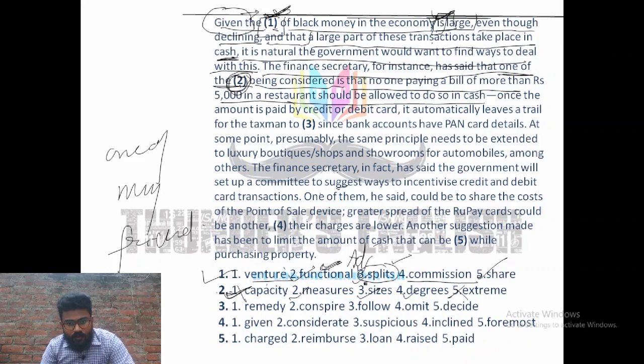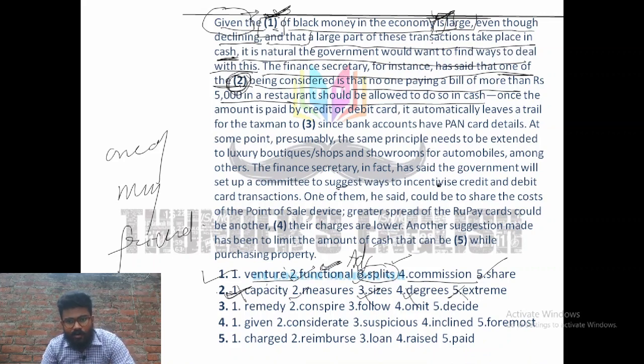So here we have the word sizes, which is not associated with the solution, and degrees is kind of a problem. You may consider the word degree as some kind of step, right? But degree is not actually useful here. Reason being, degrees is nothing but a situation in which we consider something as a limit.